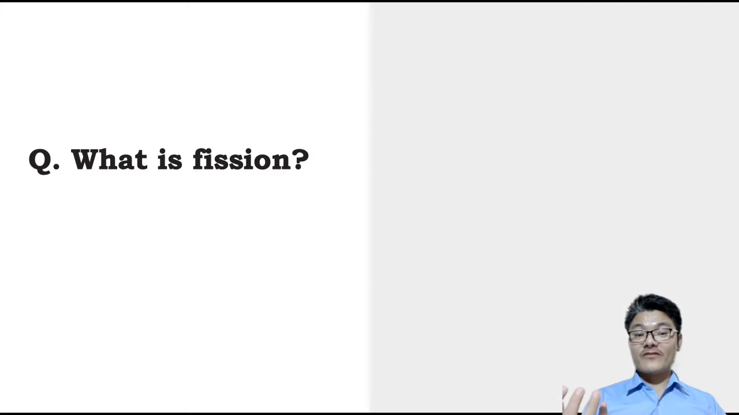The first type of asexual reproduction is fission. So what is fission?